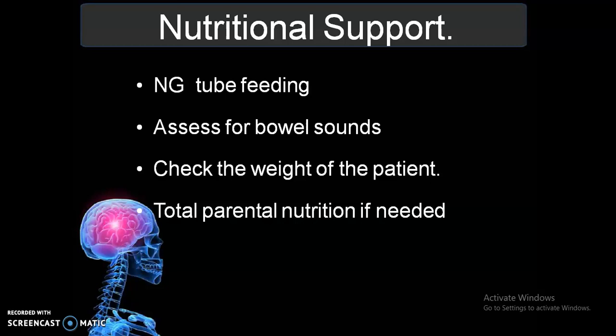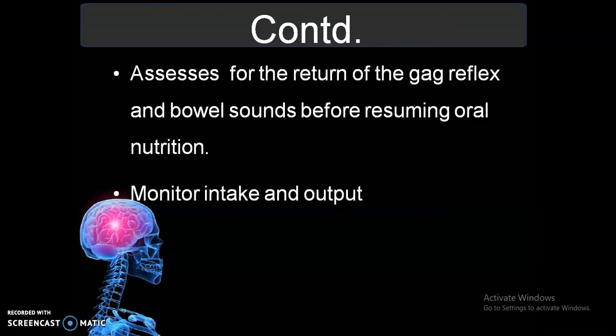Then we have to go for the total parenteral nutrition if needed. Once the patient is not getting the enteral or NG feeding, then we can use the TPN, and once the patient is having any electrolyte problems or according to the chemical composition and other things, we have to look for the TPN as per the patient needs.